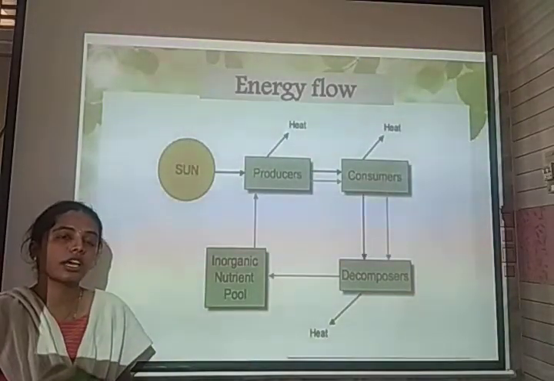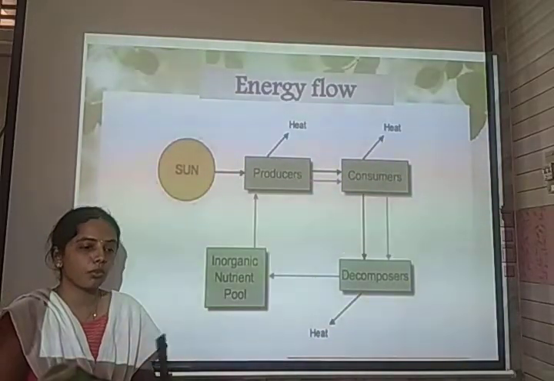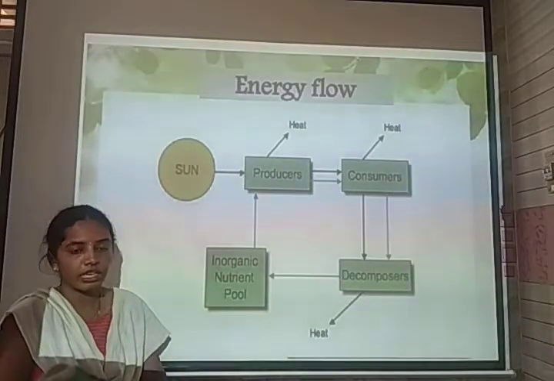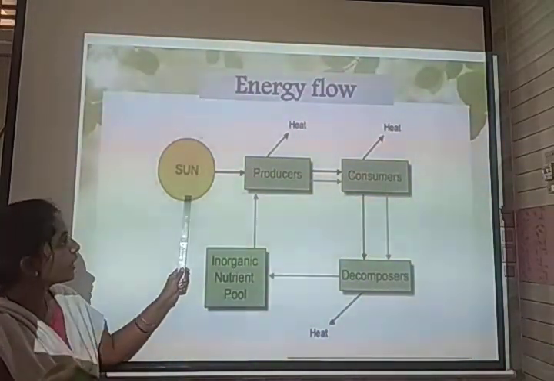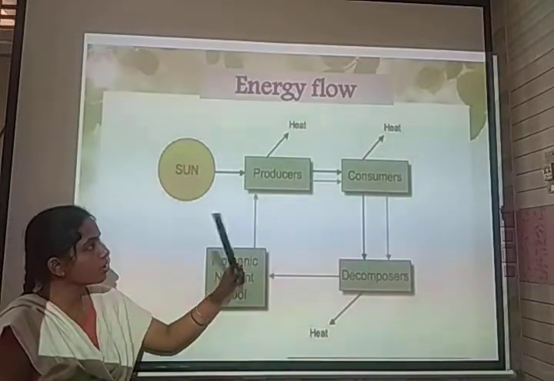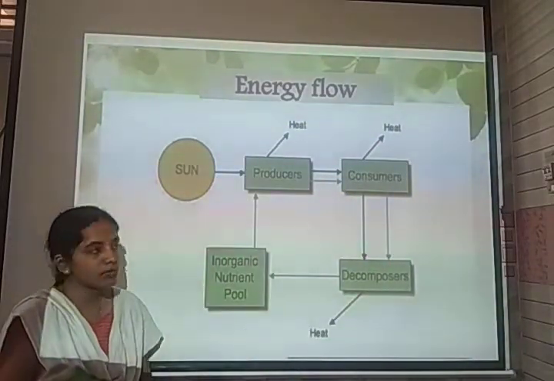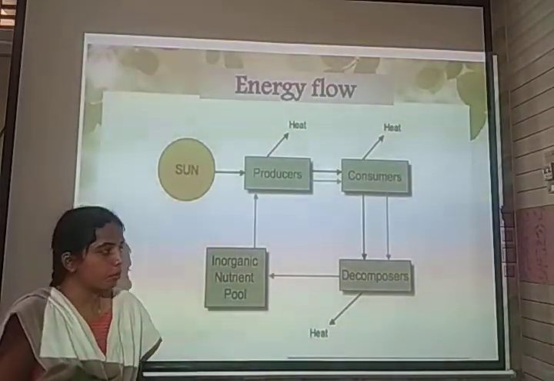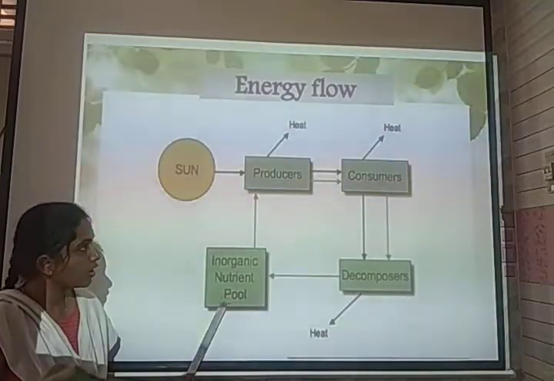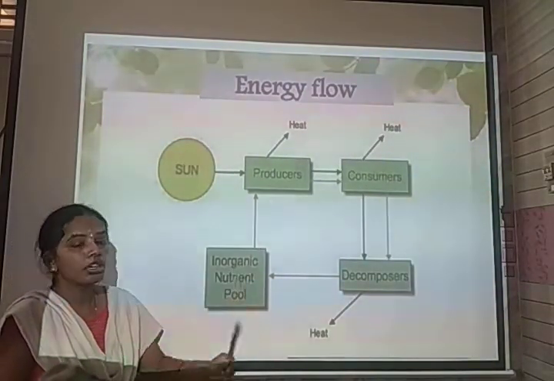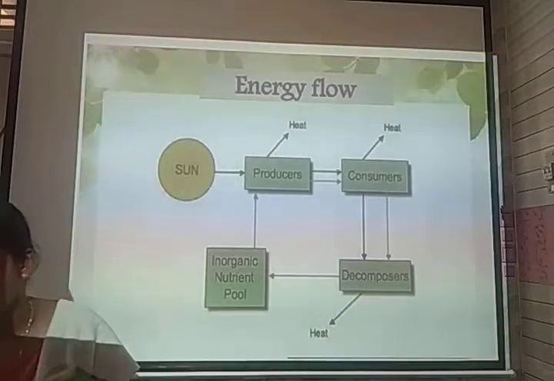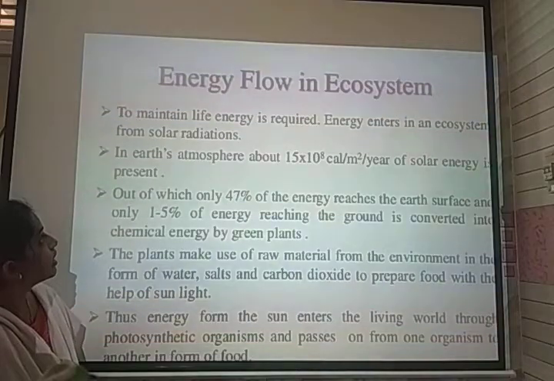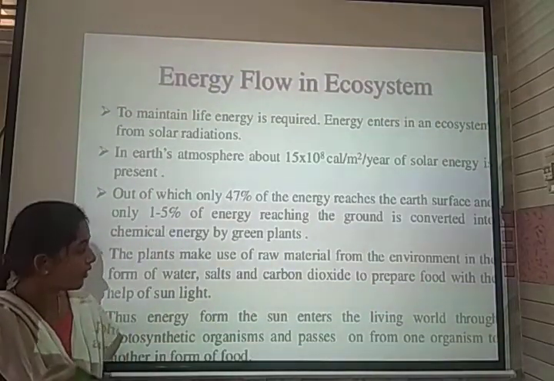So the next one is energy flow, the flow of energy from one trophic level to another. Here the chief source of energy in an ecosystem is the sun. The solar energy is utilized by the producers. From the producers, the energy is transferred to the consumers and then to decomposers. When the producers and consumers decompose, the nutrients enter again in inorganic form and are transferred into producers. So the flow of energy in an ecosystem is completely related to solar radiation.